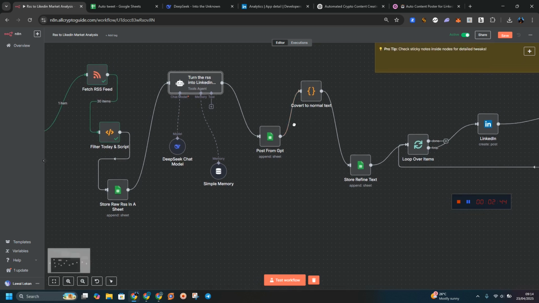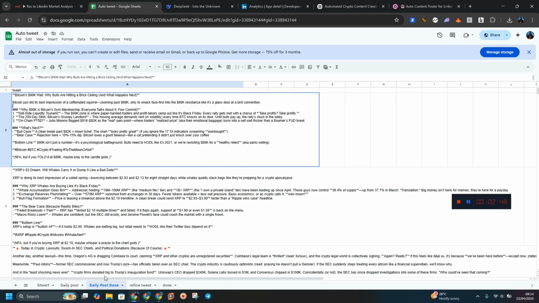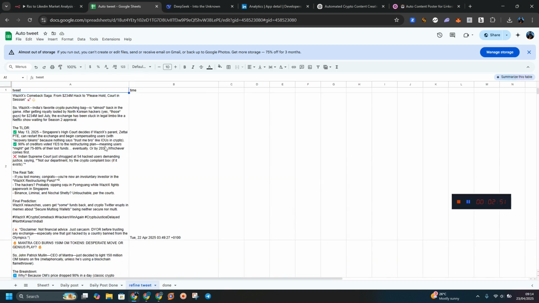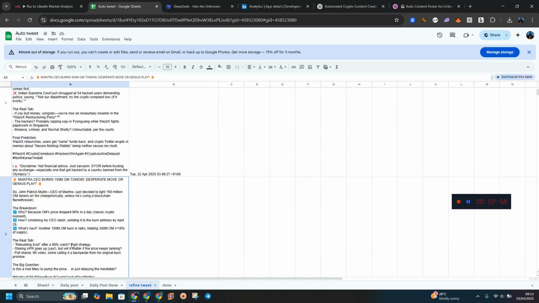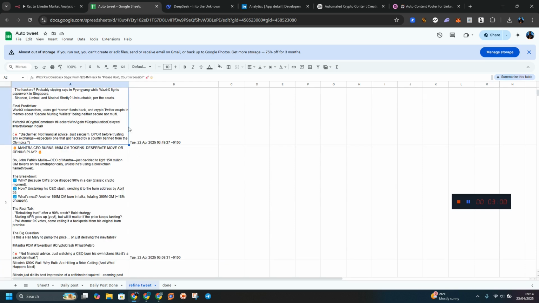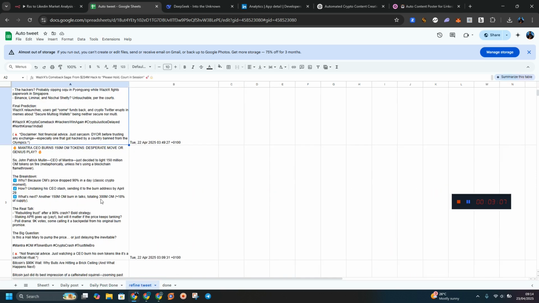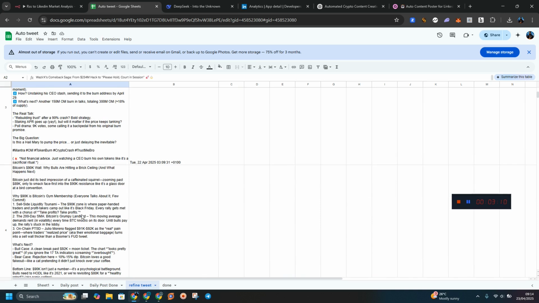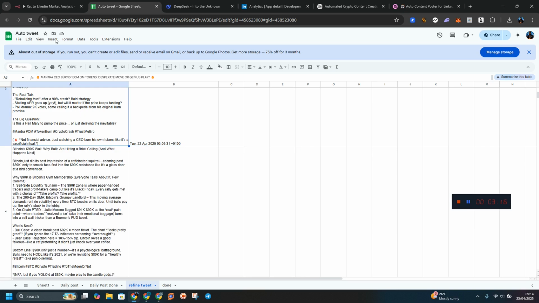After this has been converted to normal text, we have another sheet to store it. As you can see, I call it the refined tweet. As you can see, it changes everything, and this is the hashtag that we add to it. Instead of posting something on our media which will look like AI written, we design this to make it a commentary, okay? To make it a commentary, NFA, if you YOLO ads. So as you can see, you can check it out, okay?